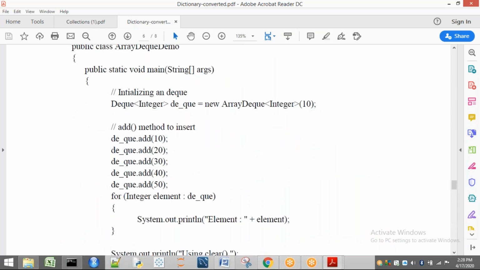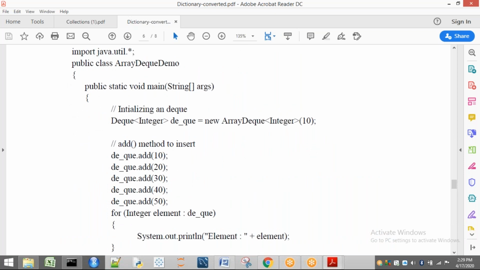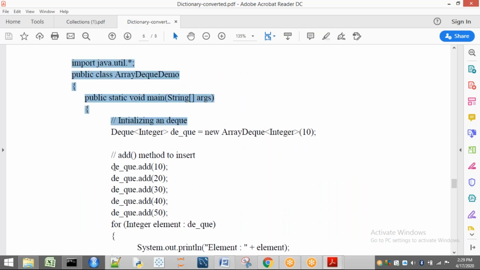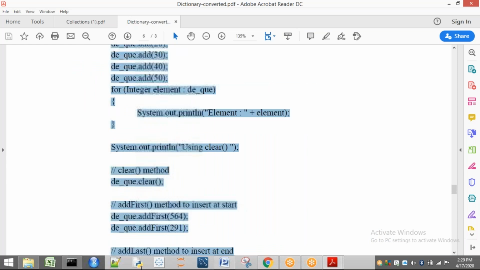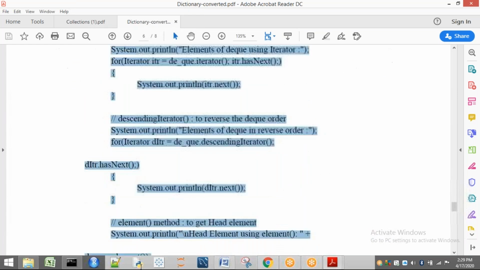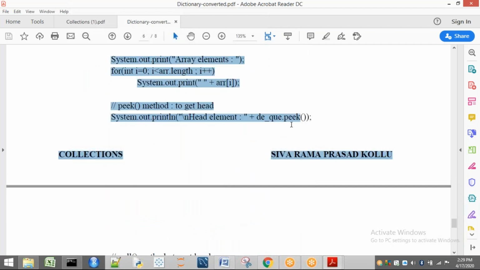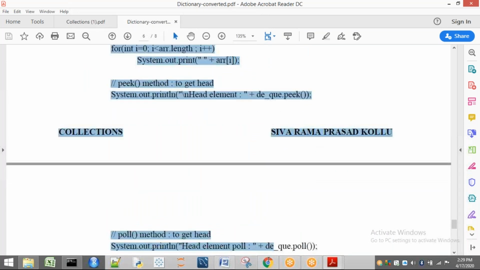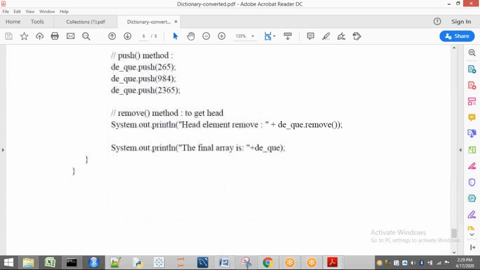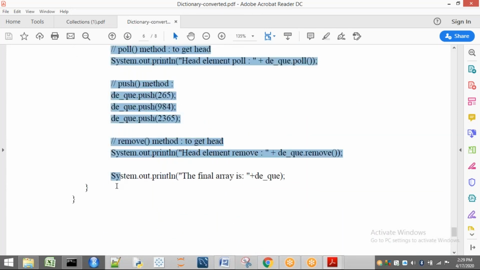Don't worry. I will execute this program for your understanding. Don't worry, in this example we can see all the methods. Every method, whatever we have discussed in DQ, will be seen here.